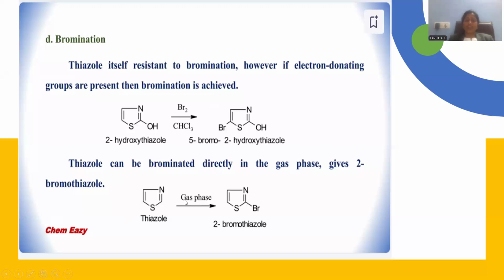Thiazole is supposed to be reacted with gas phase bromination. Gas phase bromination requires a higher temperature, so that thiazole simply goes for this substitution at position number 2, right? So the position of substitution depends upon the nature of the reagent and temperature conditions as well. The same bromine will take part at the 5th position. If the temperature rises still further, it takes position number 2. This is the way electrophilic substitution is decided by the nature of the reagent and temperature conditions as well, right?